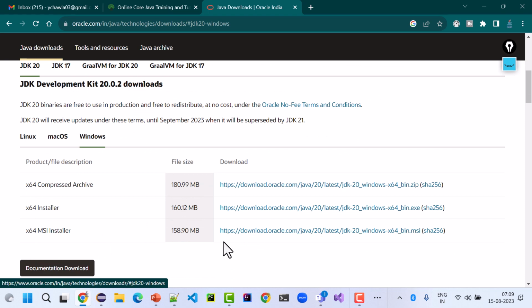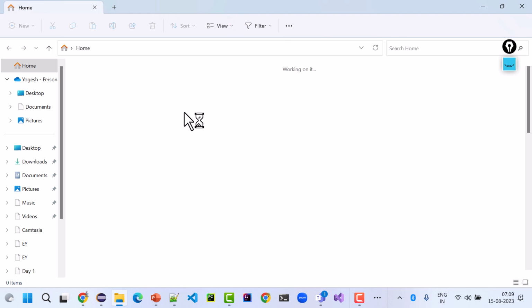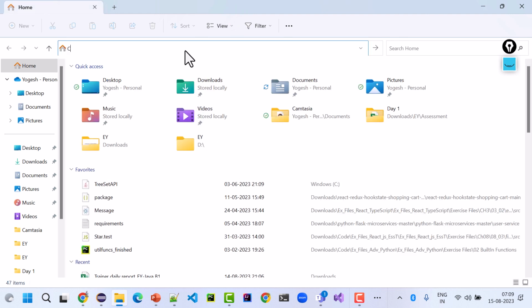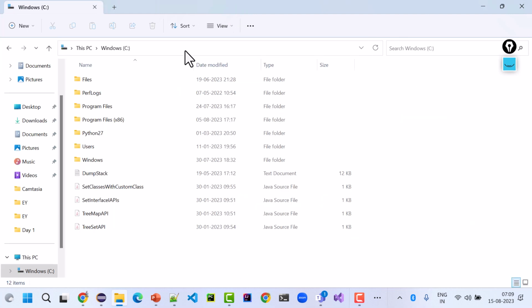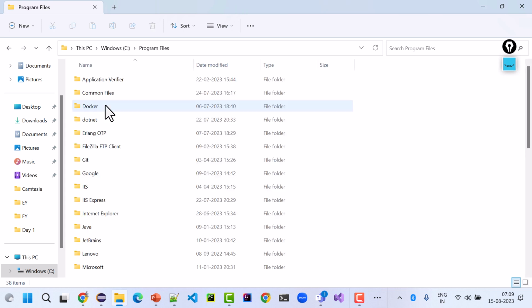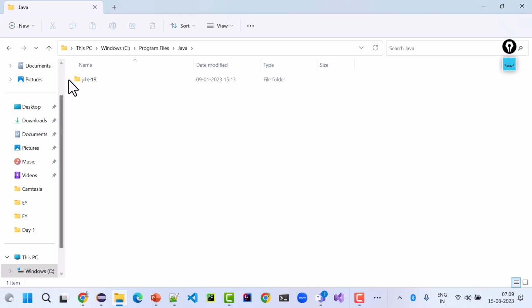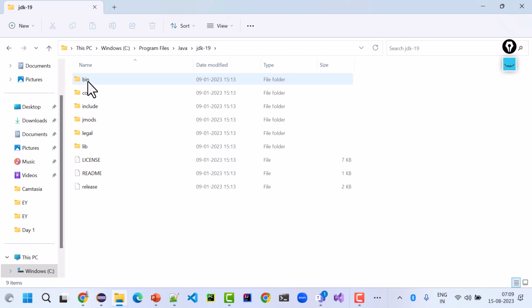It will directly update your DLL files, or you can download this exe and Java will install. To check Java on your machine, go to C drive, under C drive Program Files, Java folder. Here you will get JDK. It has binaries, libraries, and JVM with itself.